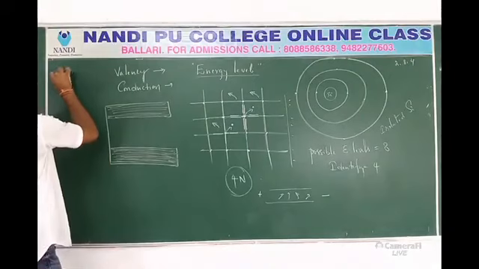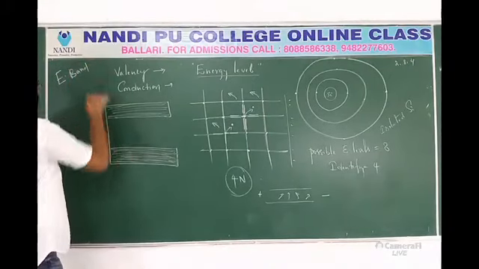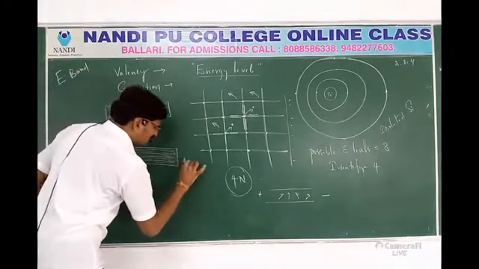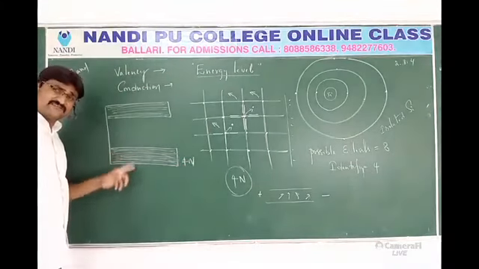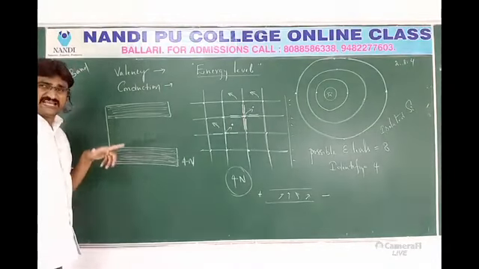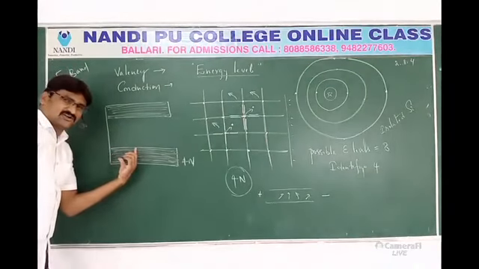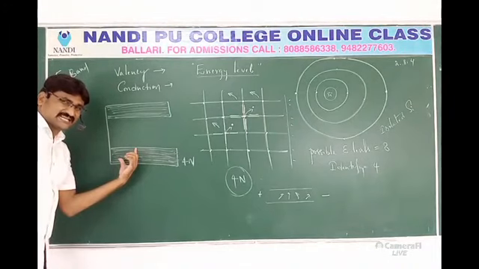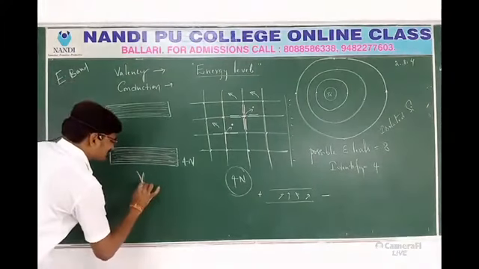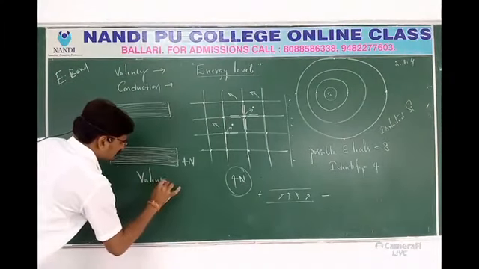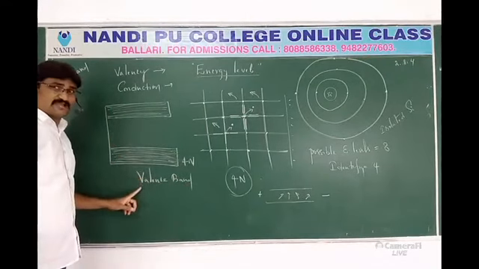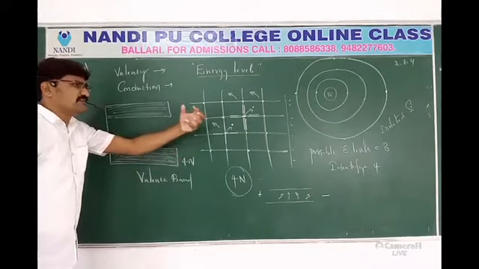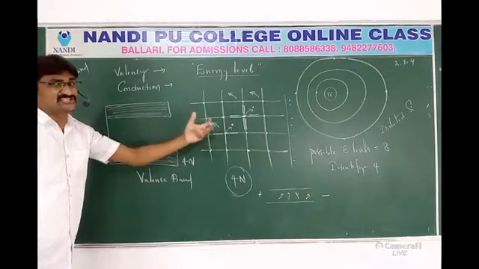What is it called? Energy band. Different atoms. How many atoms are there? 4n. 4n valence electrons having 4n valence energy levels. So can I call these energy levels together as a band? This energy band can I call the valence band? Very good, very fine. It is the valence band.